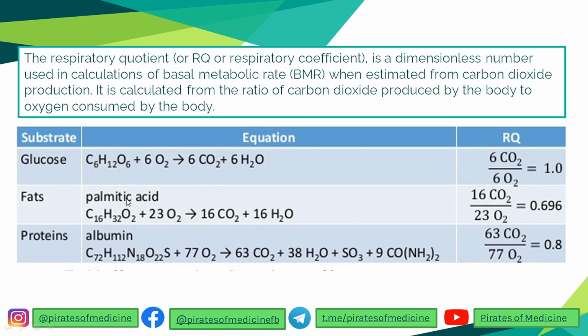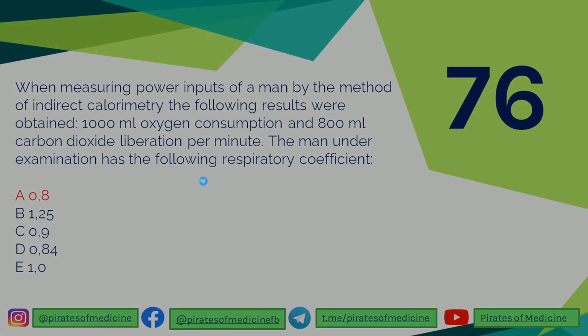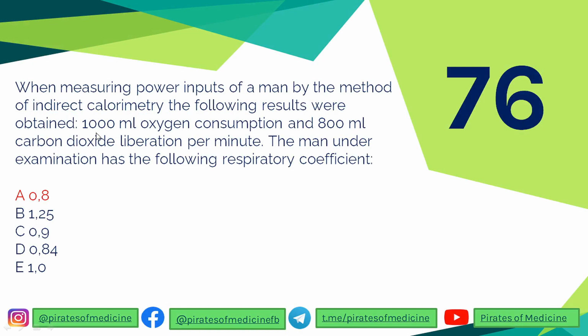In the case of fats, the commonest fat, palmitic acid, uses 23 oxygen to form 16 carbon dioxide. So 16 upon 23 comes out to be 0.69, around 0.7. For albumin, 77 oxygen is used to produce 63 carbon dioxide during biological oxidation. So 63 by 77 gives 0.8 RQ. So in the question, 800 upon 1000 will give 0.8, and that is the RQ.